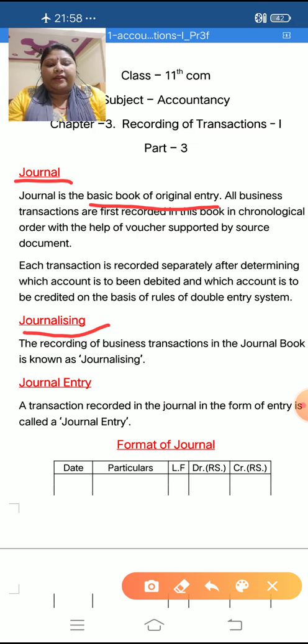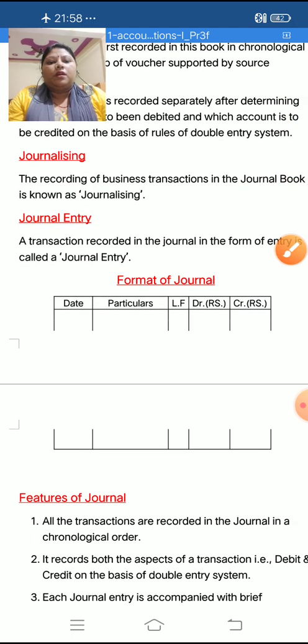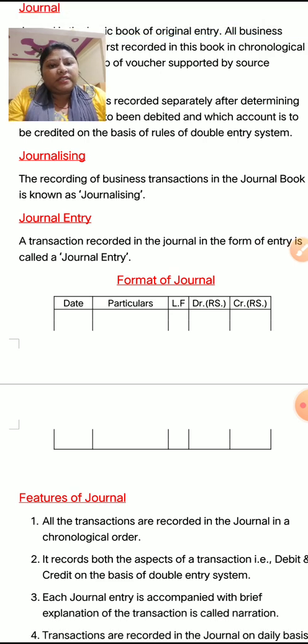Now, what do you mean by journal entry? A transaction which is recorded in the journal in the form of an entry is known as a journal entry.